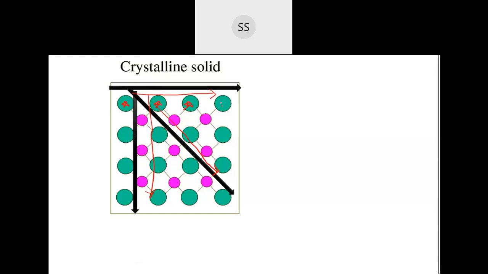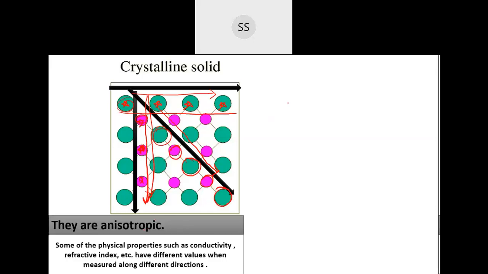These green particles which are present, you will get the answer only for these particles. But if you're going to measure in this direction, you will be getting for these pink color particles. So if you go in another direction, at that angle you will be getting these two particles together. So you will get a value for the combination of these two particles together. So these values which you are going to obtain for the physical property are going to be different in different directions in the case of crystalline solid,